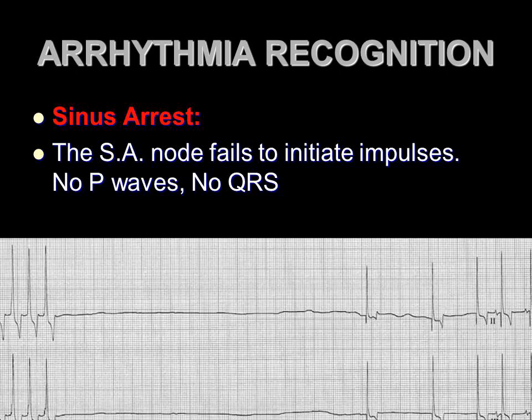Sinus arrest. The SA node fails to initiate impulses. No P waves, no QRS.